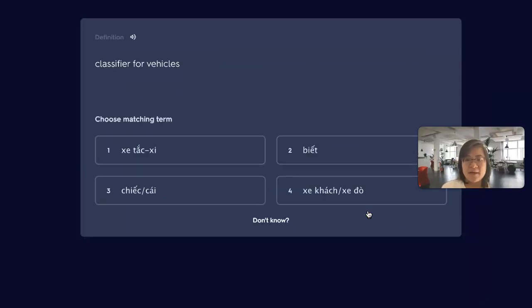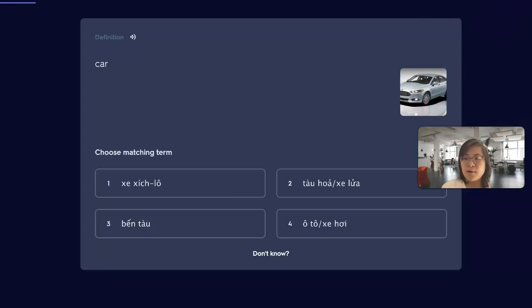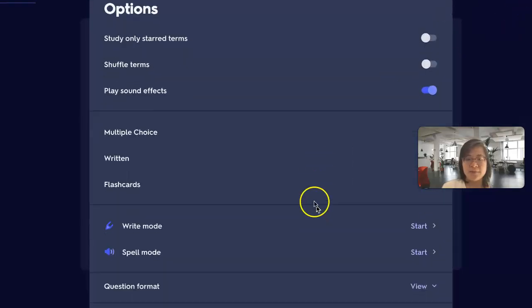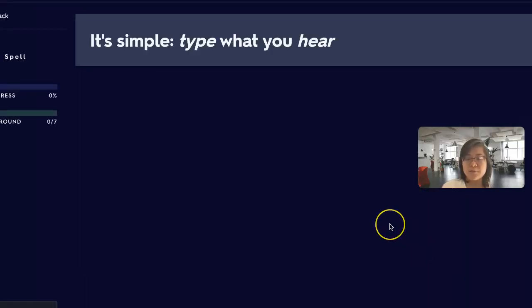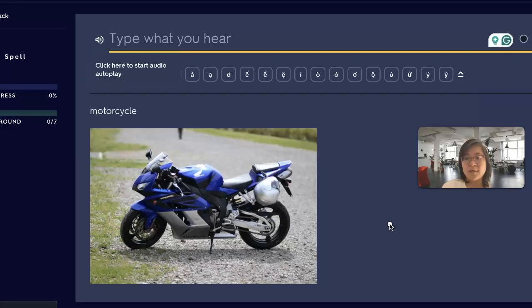And by doing learn, they can do a multiple choice like this to make sure that they know, for example, like this. Or with learn, they can also do write mode or spell mode. Usually I encourage my students to do spell mode, and I think this is one of the best features that Quizlet gives, that is to hear and type.